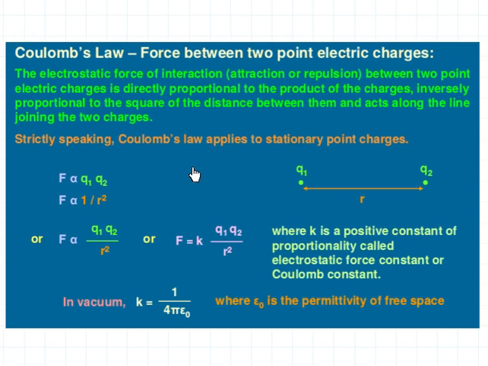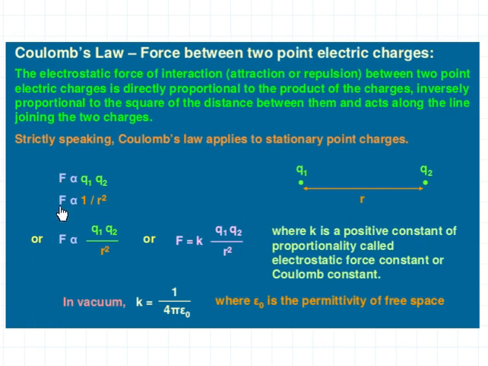So if you remember the gravitational force, this is very similar to that. So the force is directly proportional to the product of the charges, and also it is inversely proportional. That means 1 by r square. The relation is F is proportional to 1 by r square. Here you can see two charges, one is Q1, other one is Q2. So the force between Q1 and Q2 is directly proportional to the product of Q1 and Q2. That means if the value of Q2 increases, then the force will increase, or if the value of Q1 increases, then again the force will increase.